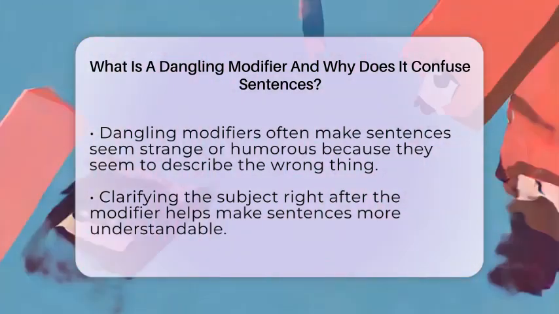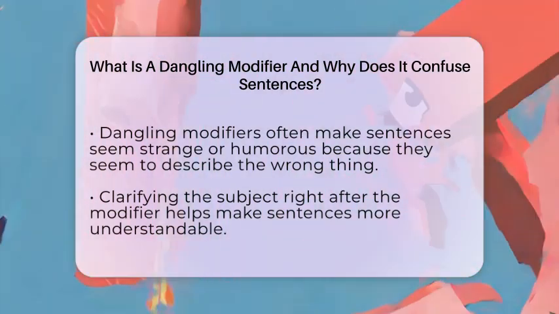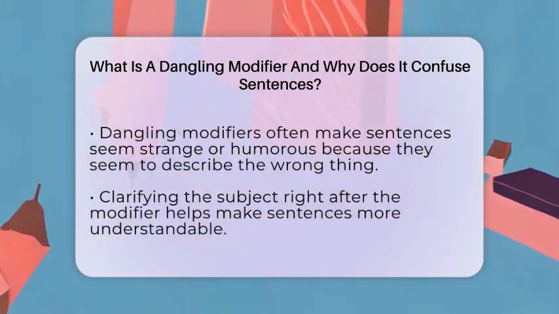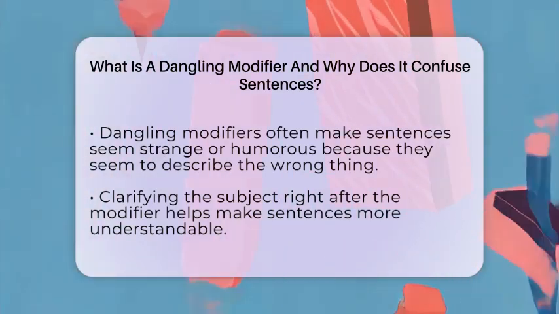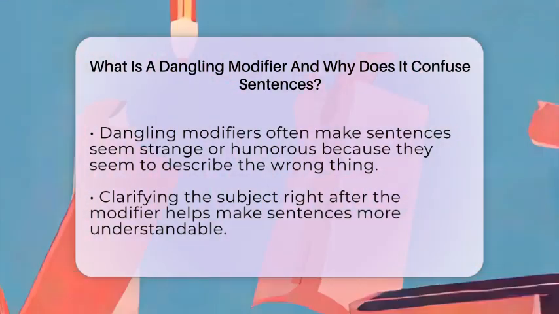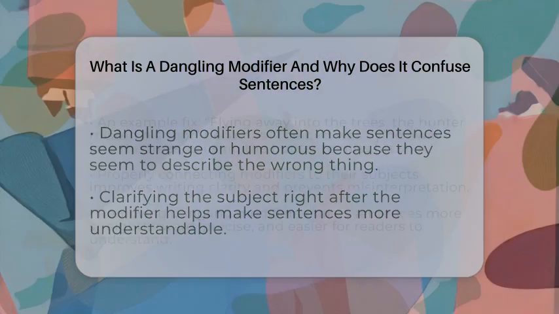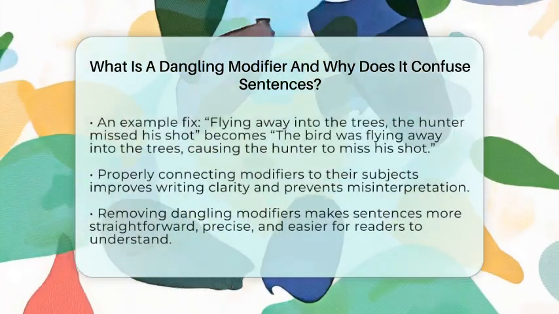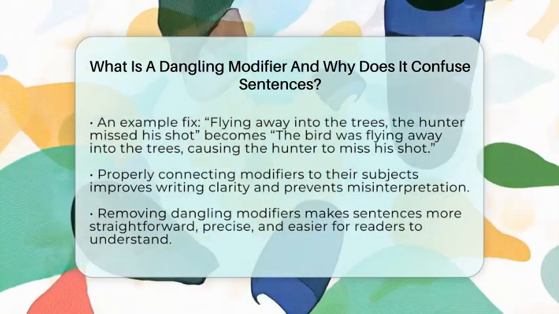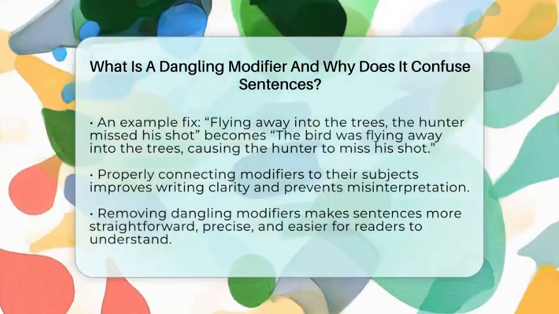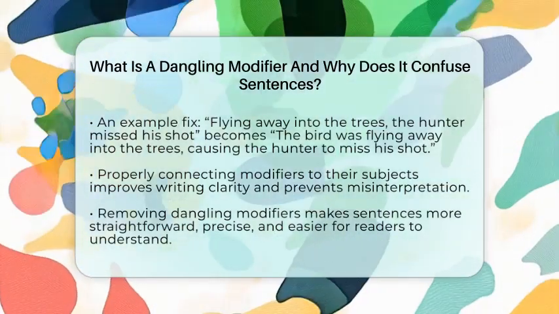Remember, a modifier is a word or phrase that describes or gives more details about another part of the sentence. When that modifier doesn't have a clear subject, it's called a dangling modifier. This can make your sentences confusing because it's not obvious what the modifier is referring to. Most often, dangling modifiers happen at the start of sentences. Fixing them involves making sure the subject that the modifier describes is right next to it. This way, your sentences will be clearer and easier to understand.